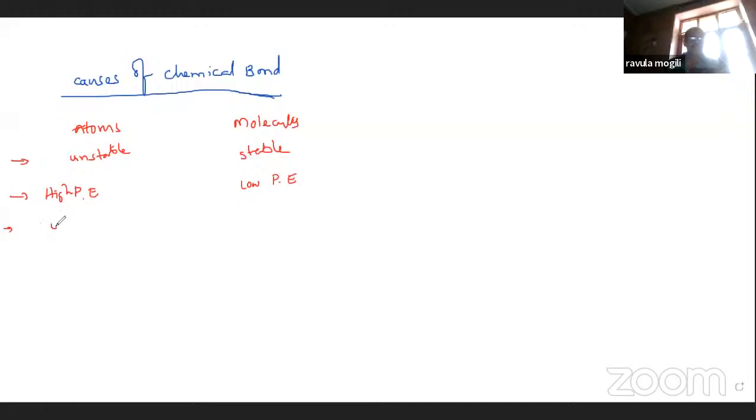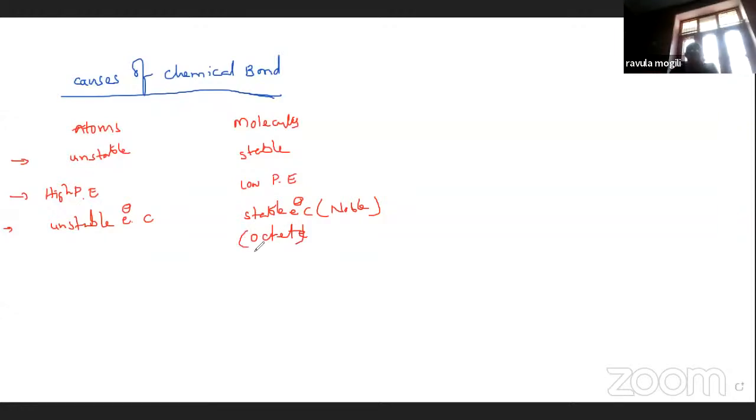So here, unstable electronic configuration. So here, stable electronic configuration. It means that is called as noble gas. It means octet configuration. So these are the differences between atoms and molecules.